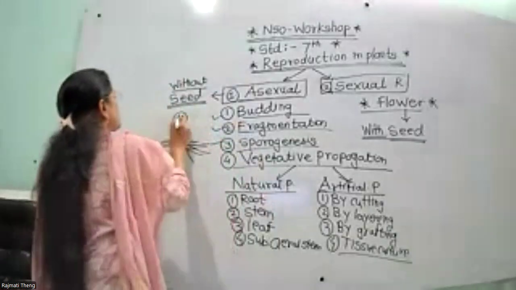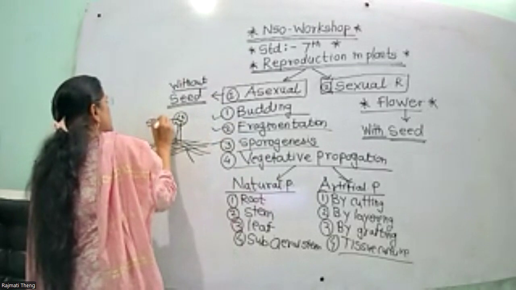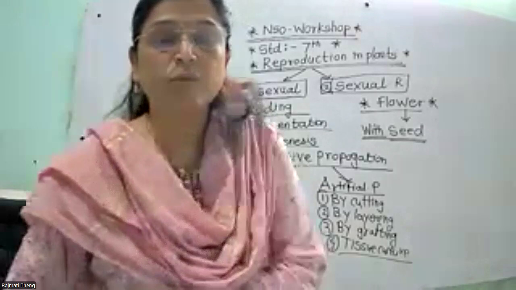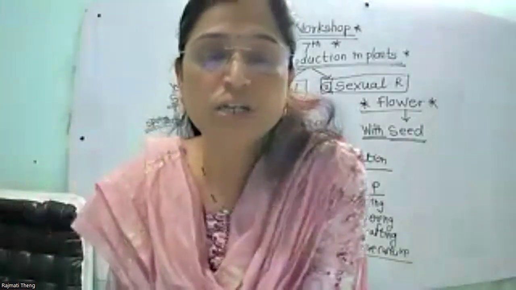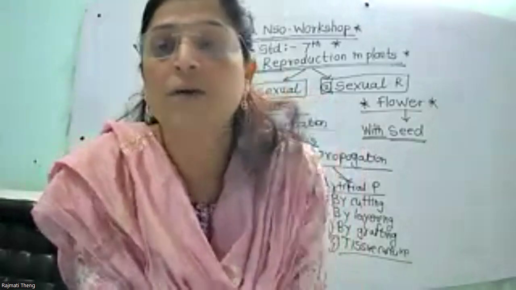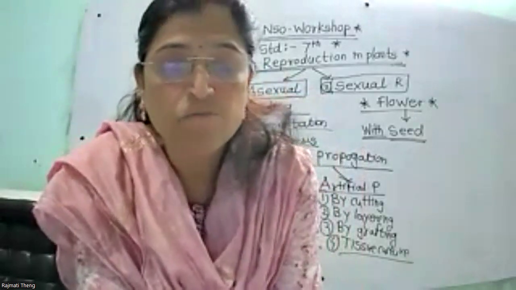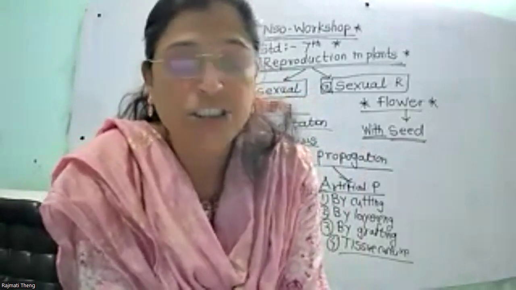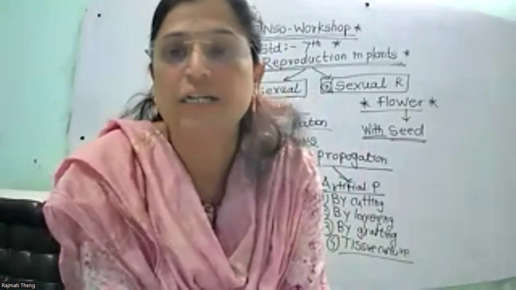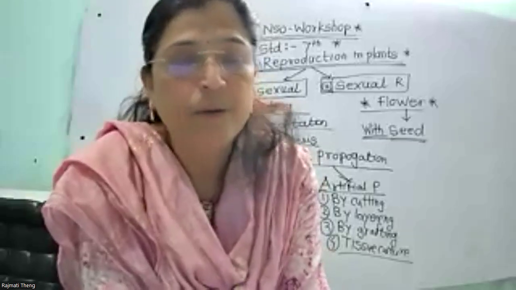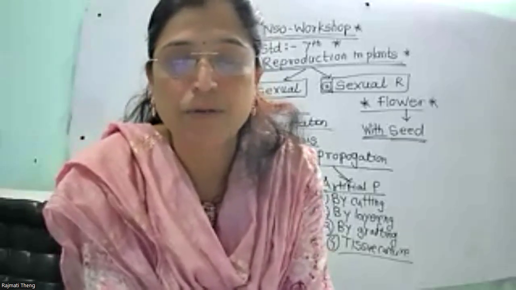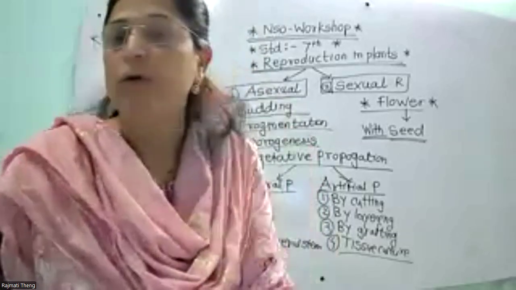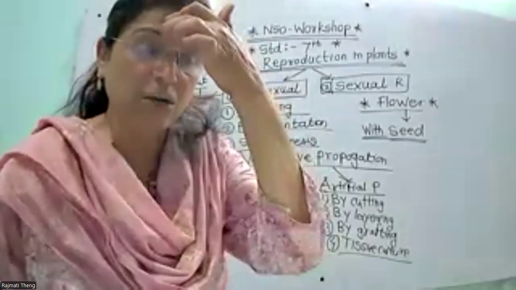ये जो sporangium है, in the sporangium spores are present, and when there is a suitable atmospheric condition, this sporangium bursts and spore comes out and reproduce by the way, that is sporogenesis or spore formation. So under favorable condition of moisture, temperature, they germinate into a new individual. Okay, उससे new individual germinate होता है.